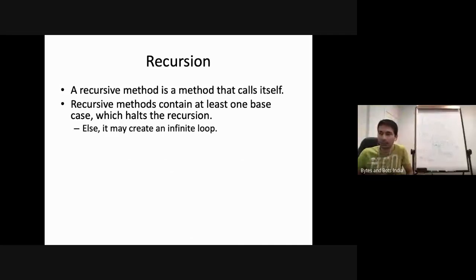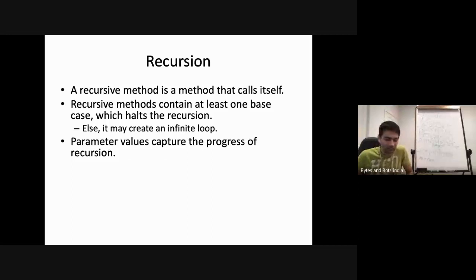Without a break condition, recursion will eventually just be an infinite loop. Parameter values capture the progress of recursion. A method has parameters, right? You can pass parameters to the method, and within the method you can also declare local variables. These parameters passed and the local variables in the method store the current state. So when a method calls itself again, whatever the values of these variables are is saved in memory, and then the call is made. When we come back to the previous level, we have those values already saved.